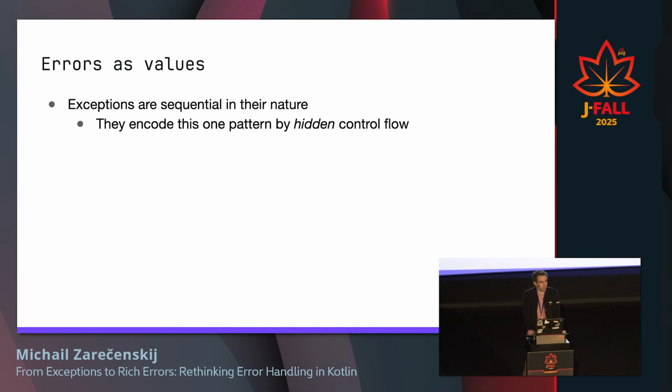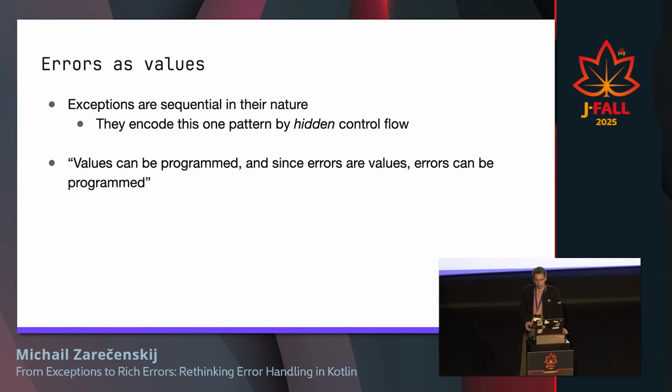So we do not use return, we actually use throw, and if they throw an exception, then nobody knows where the execution will continue. And that's why it's hidden. While if you treat errors as values, and we know that values can be programmed, then it also means that errors can be programmed.